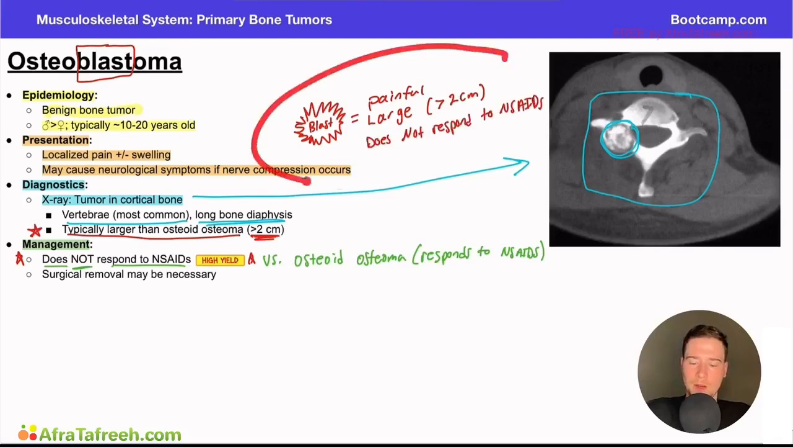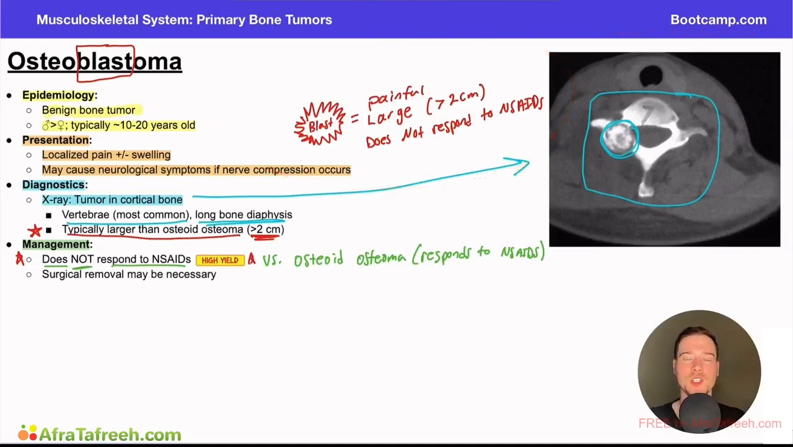I think about a blast being a very big deal, a very big injury. And when I think about that as something that doesn't respond to just over-the-counter anti-inflammatories. And so those are the 3 key points here. The blast, I think of painful, large, and not responsive to NSAIDs. Now, as we said with previous bone tumors as well, the same rules apply. Surgical removal may be necessary if indicated for these patients, but this is a benign bone tumor in general, so that's not always necessary. What would be an indication for surgery?